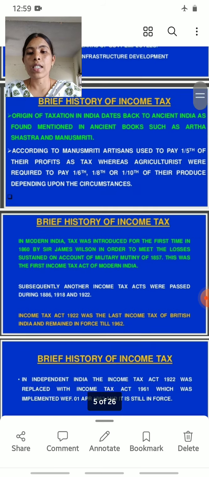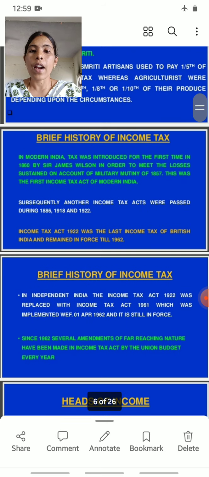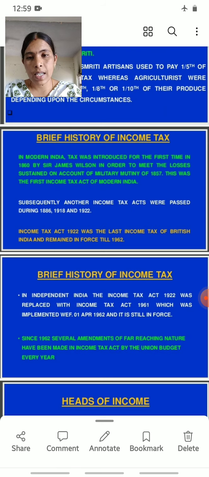In modern India, tax was introduced for the first time in 1860 by Sir James Wilson in order to meet the losses sustained on account of the military mutiny of 1857.